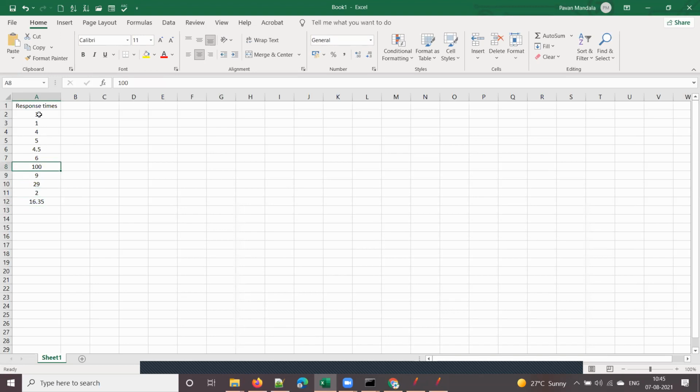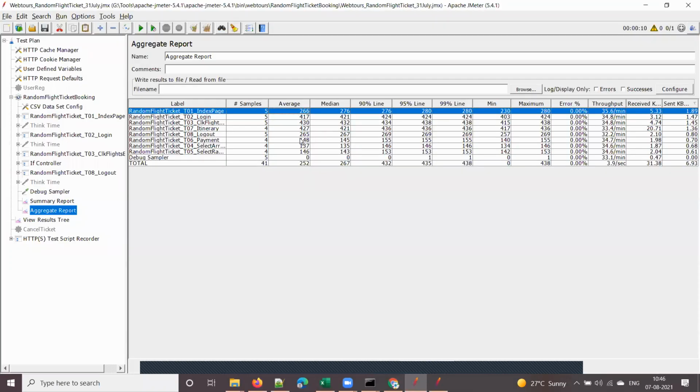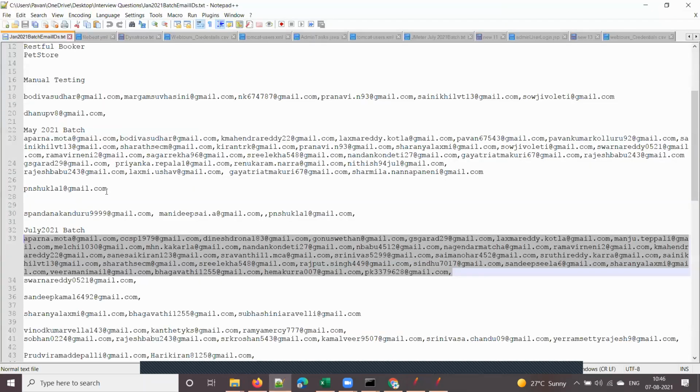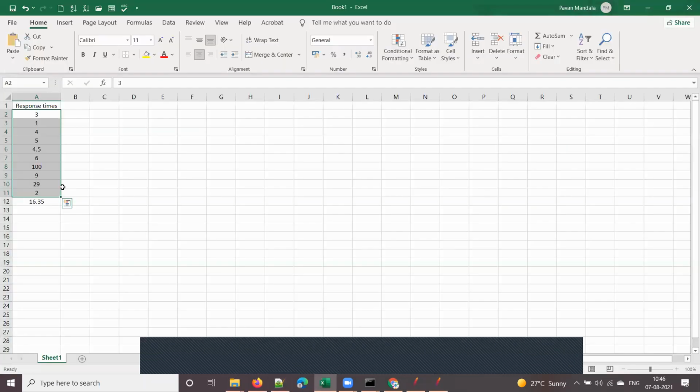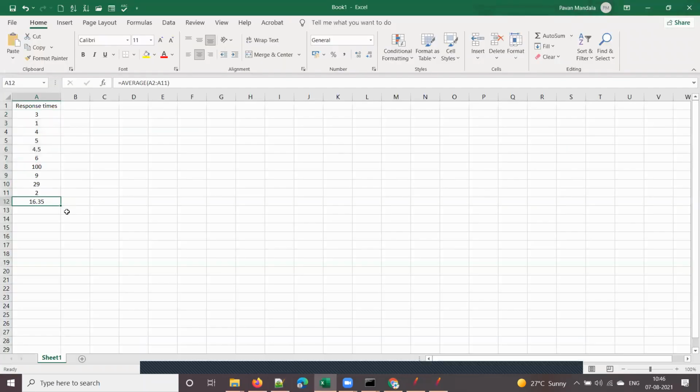If you observe the other values, none of them is even double digit. It is not close to 100 anywhere, except one value. This is how average is calculated. It will simply calculate the average of all the values. But the problem with average is, if just one value out of 10 values is high, your average will be impacted.